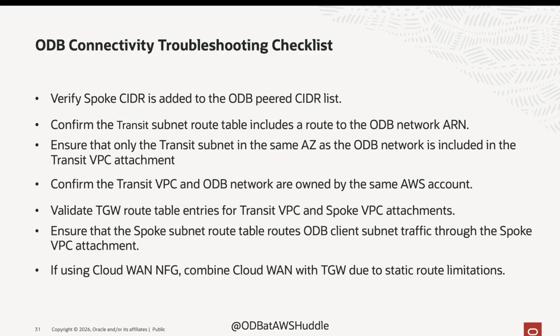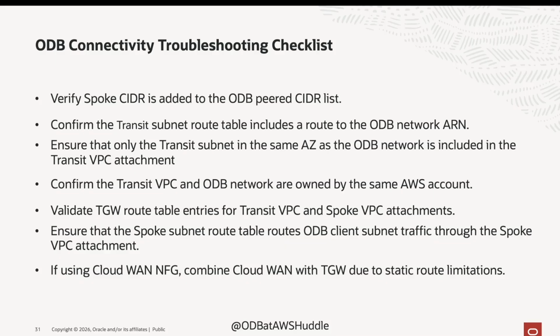First, confirm that the spoke CIDR is added to the ODB peered CIDR list. Second, check that the transit subnet route table has a route to the ODB client subnet with the ODB peering ARN as the next hop. Third, make sure the transit VPC attachment includes only the transit subnet in the same availability zone as the ODB network. Fourth, confirm that the transit VPC and ODB network are in the same AWS owner account and that the transit VPC has only one transit gateway attachment.